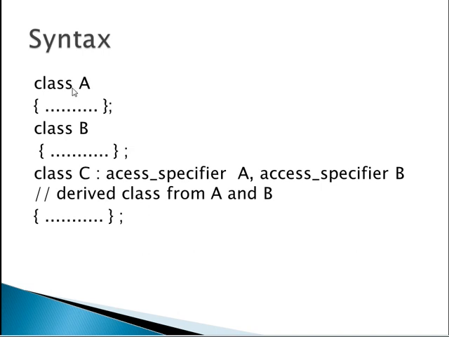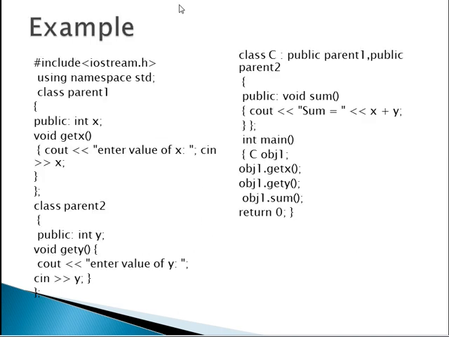The syntax is: suppose this is class A, this is the second parent class B, and class C is a child class in which we are inheriting the properties of class A and also the properties of class B. This is one example of this type.